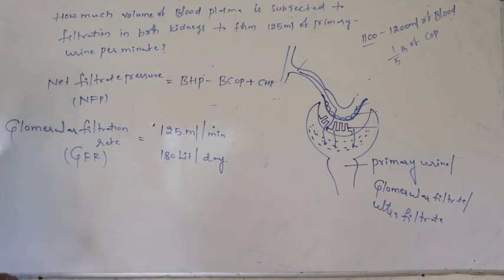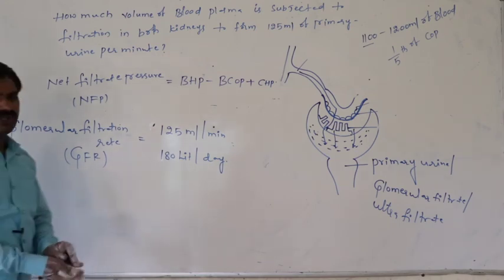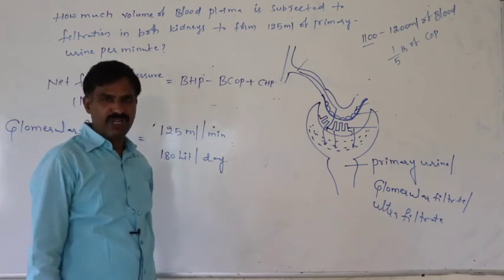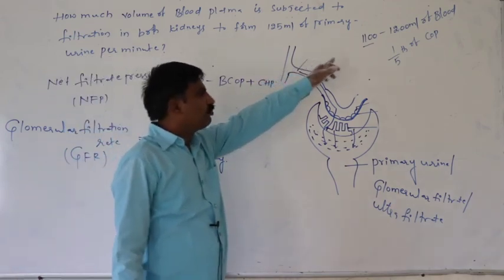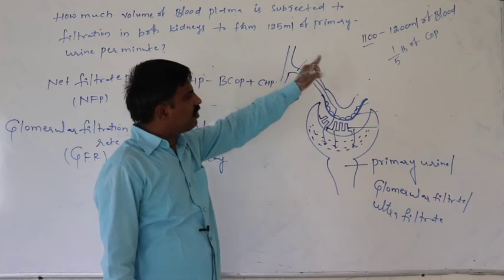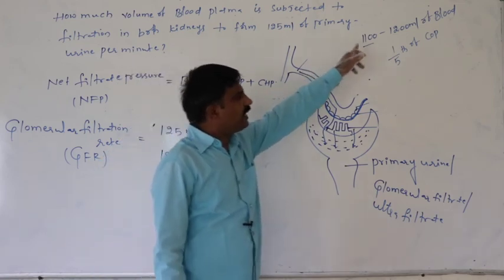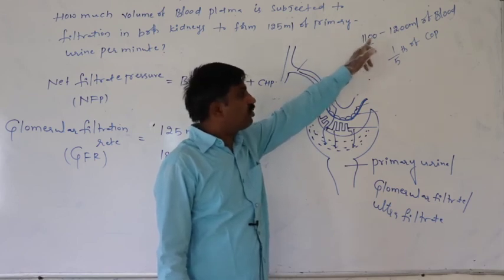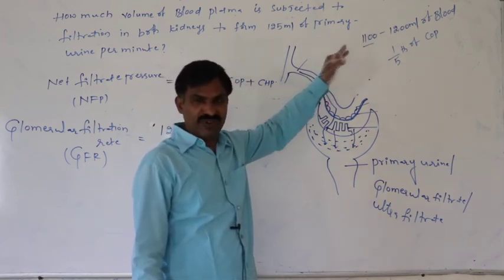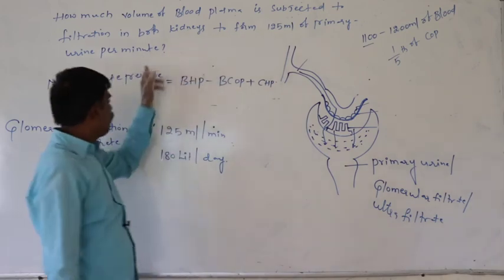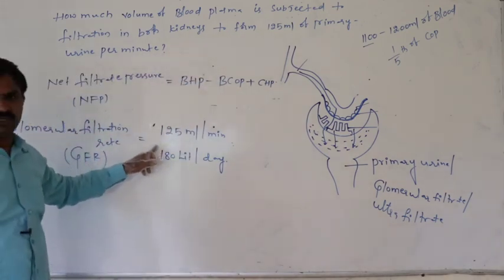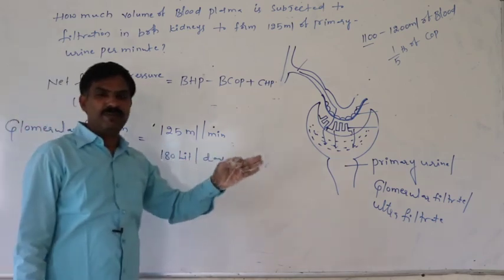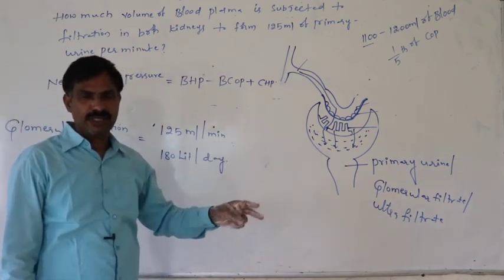Definitely, as per our textbook information, about 1100 to 1200 ml of blood is subjected to filtration in both kidneys to form the 125 ml of primary urine. But what is the percent of blood plasma in blood?